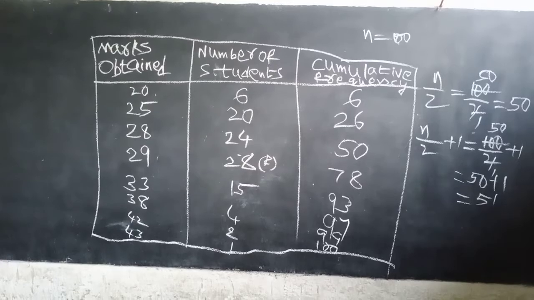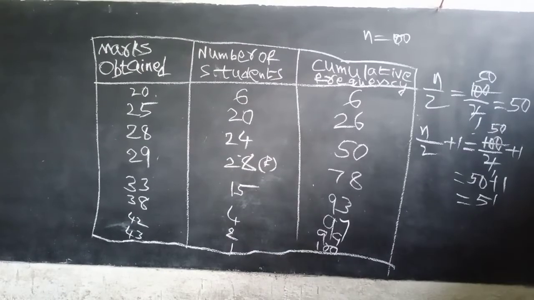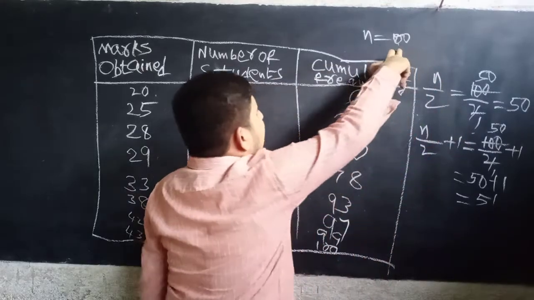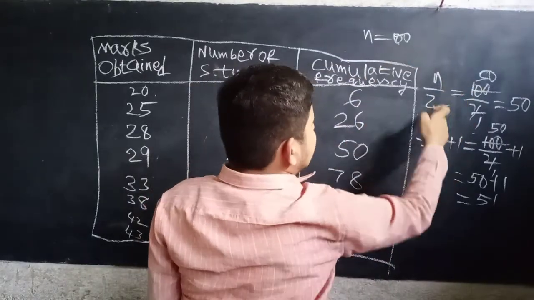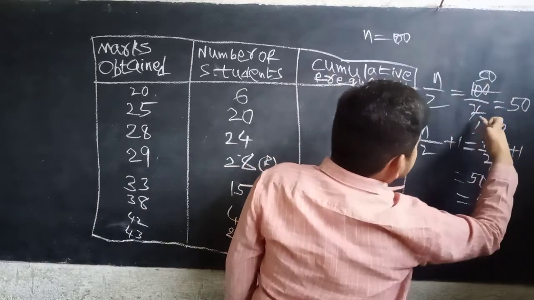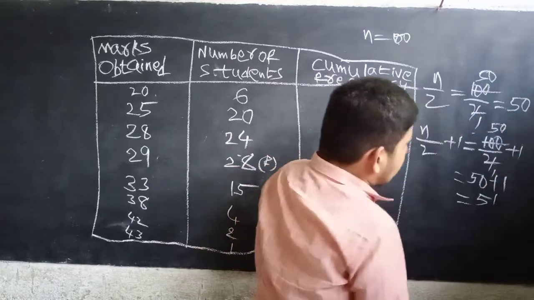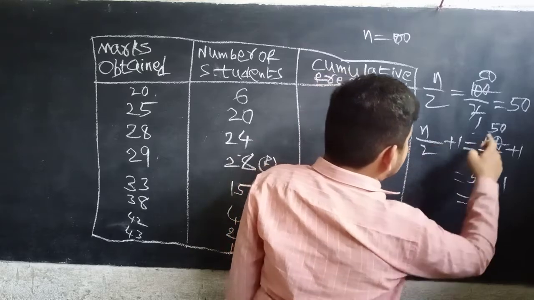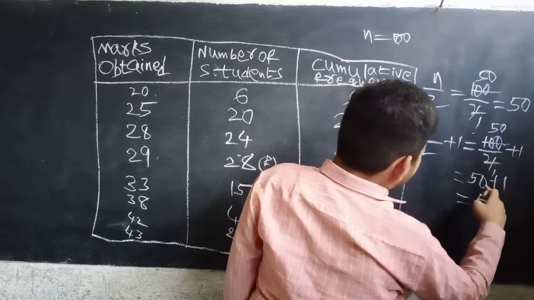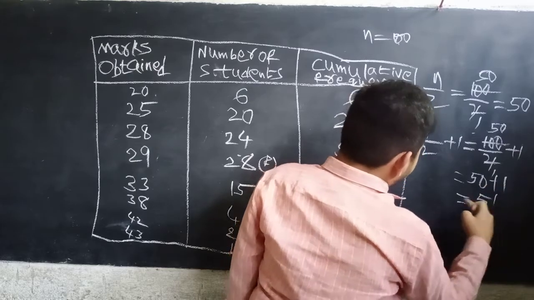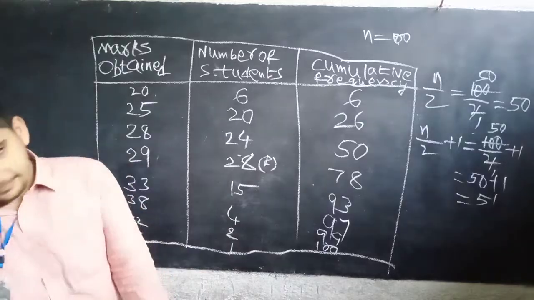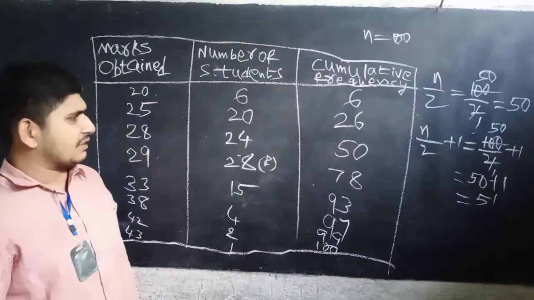Okay, now see here, n equal to 100. Okay, n equal to 100. So n by 2 equal to 100 by 2 equal to 50. Okay, now n by 2 plus 1 equal to 50 plus 1, 51. Okay. Now the 50th observation means what?